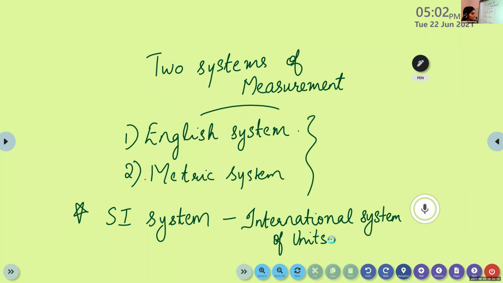Can you guess the full form of SI here? It's not sub-inspector. Can you tell me the full form of SI? Can you guess? It's related to these two terms. Ma'am, it's System International. Very good. It is known as System International, abbreviated as SI.